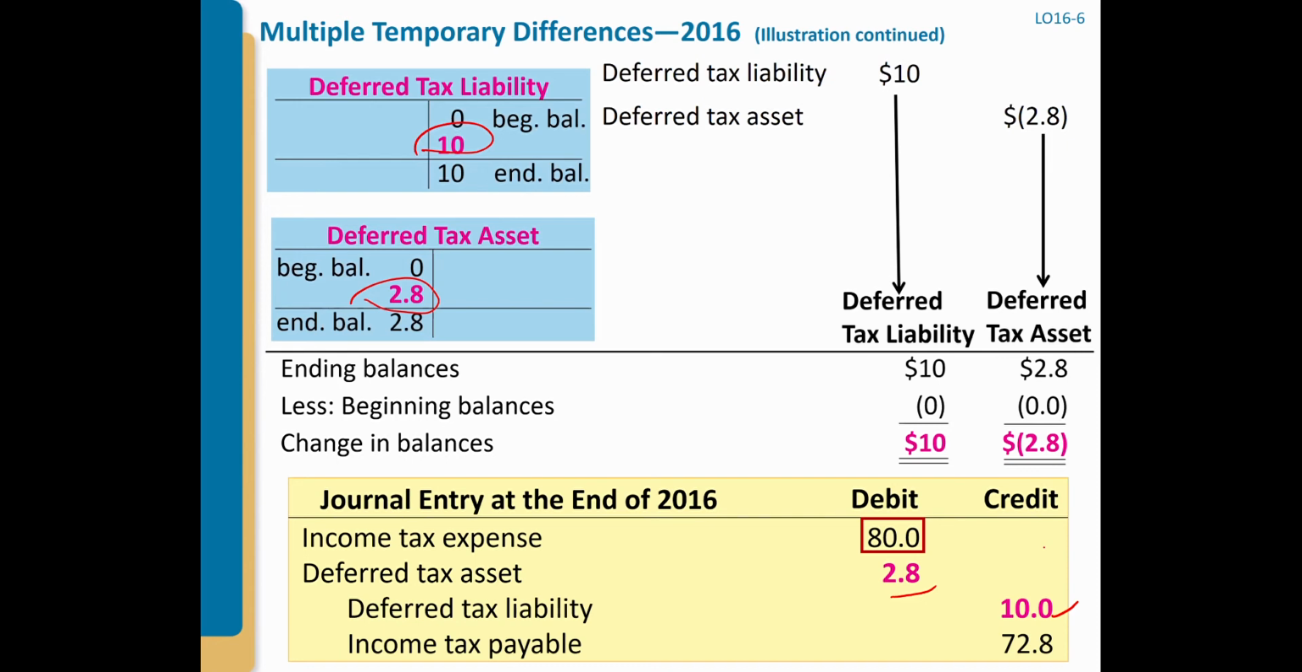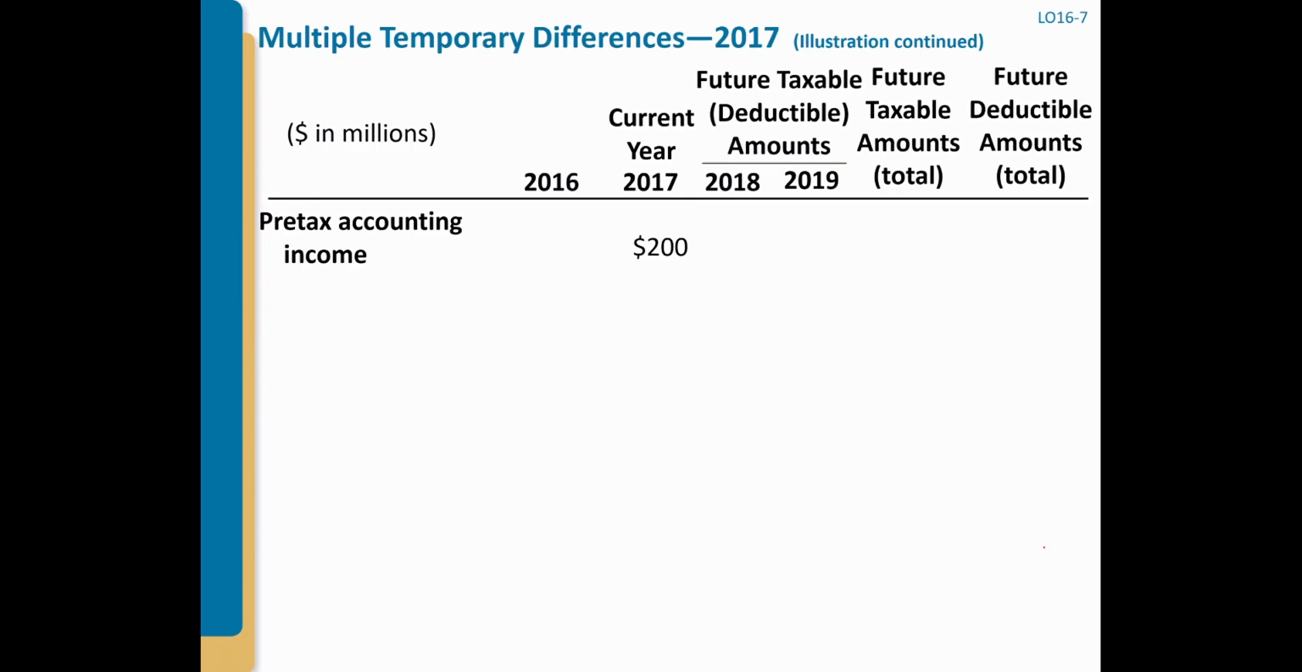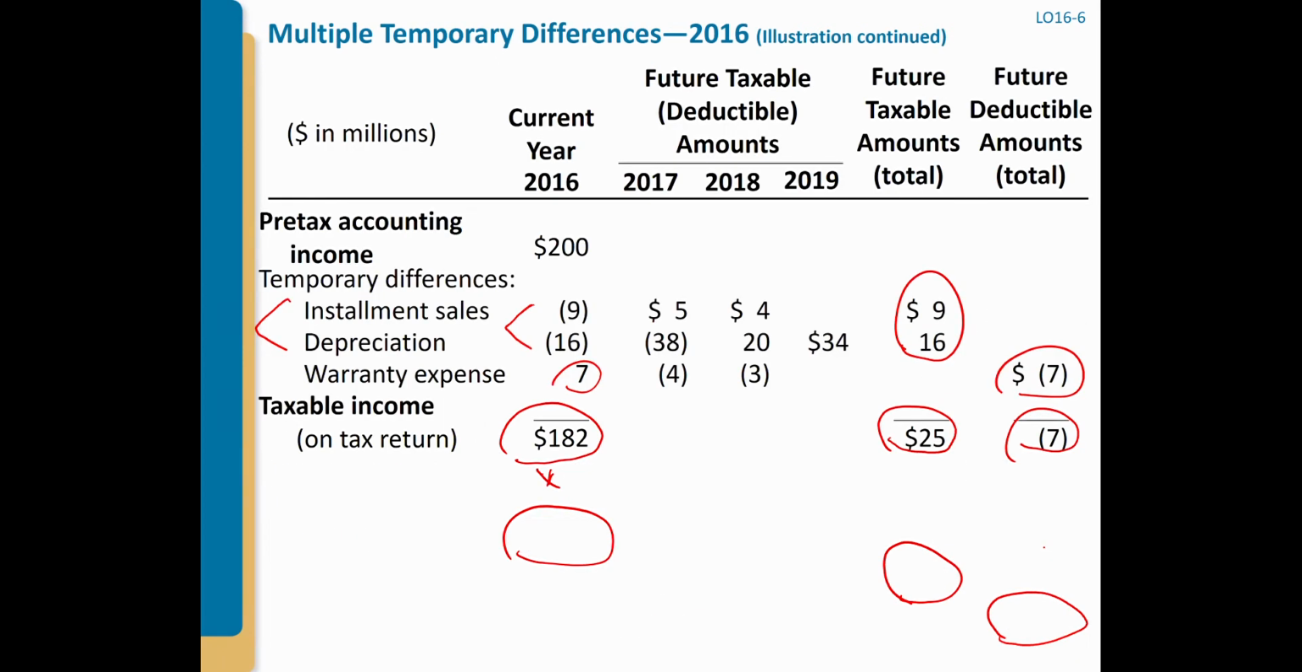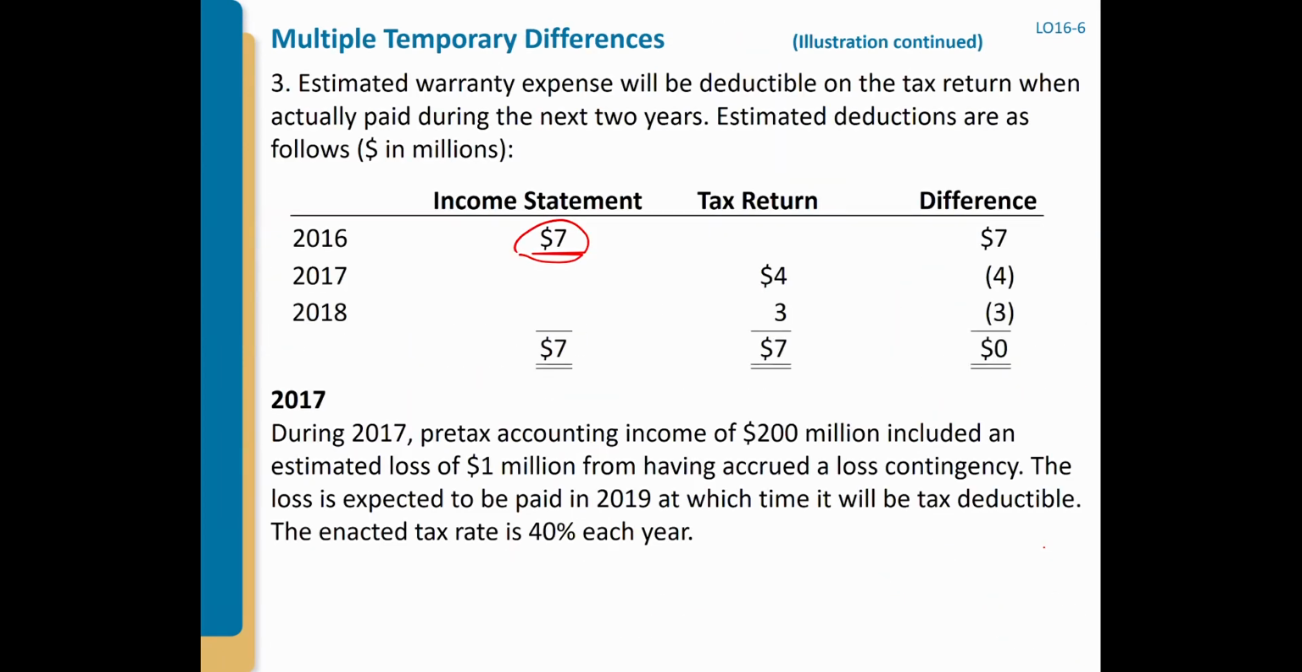Looks good. 2016. And how about 2017? So you see that's because we have multiple items, so that's why it makes it a little harder, right? As you can see, we have a lot of situations.